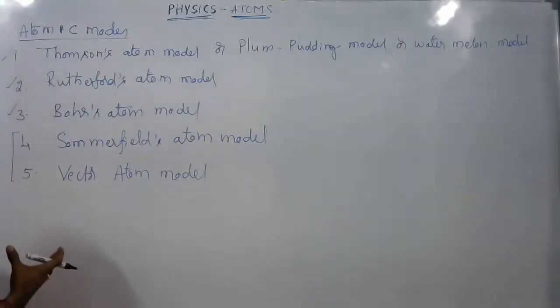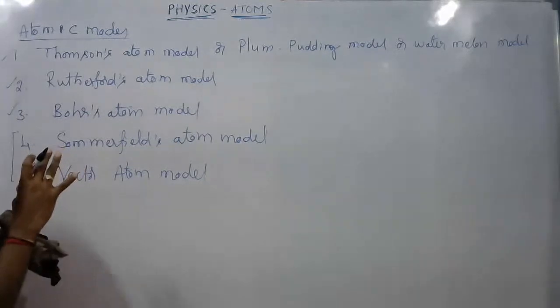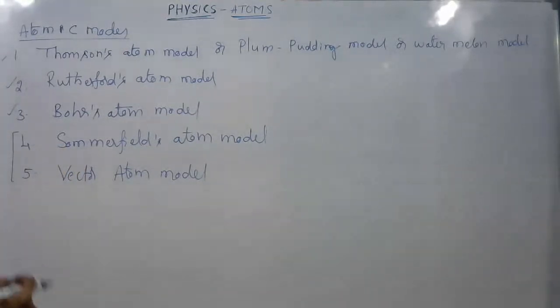Just note it down, everyone. If you need, you can pause the screen and note it down, or take a screenshot. Now I am erasing this, and let us see briefly what Thomson's atom model is, then Rutherford's atom model, etc. One by one.